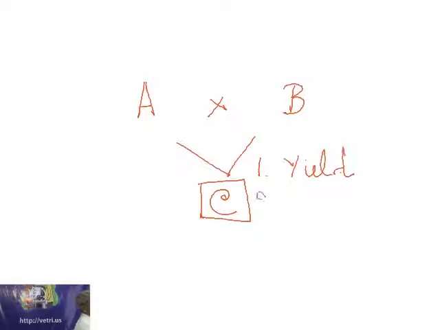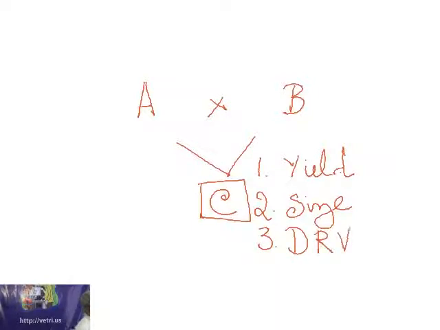The size of the fruit or the seed or even the tuber could be better. Or there won't be any difference between A and C, but C will be a disease resistant variety, what we call a DRV.